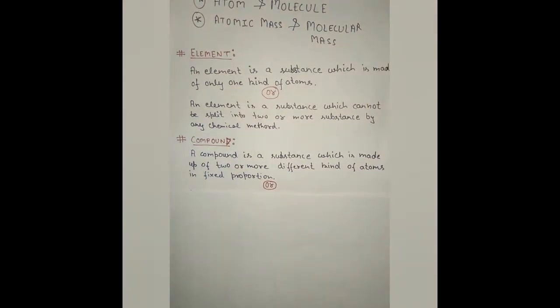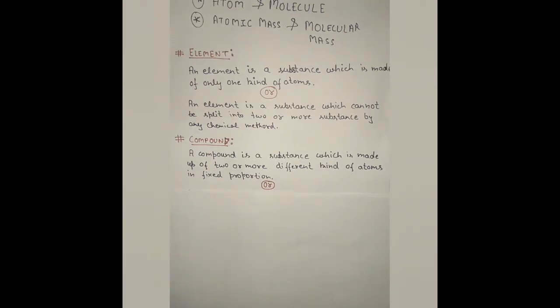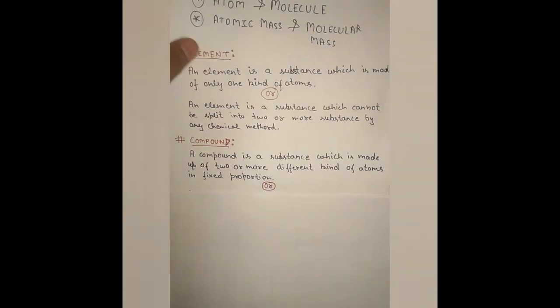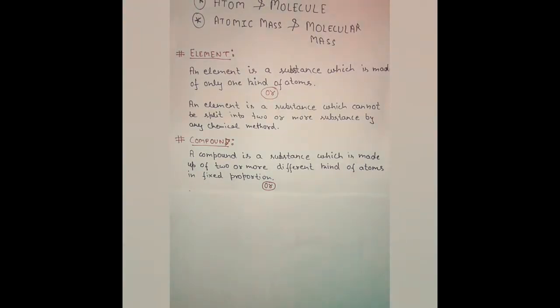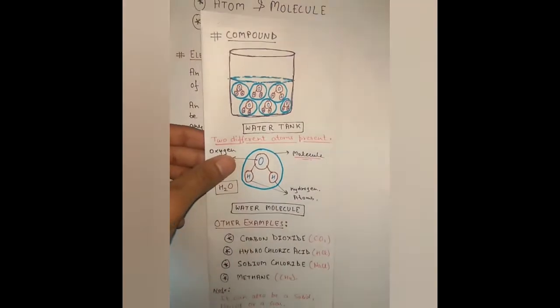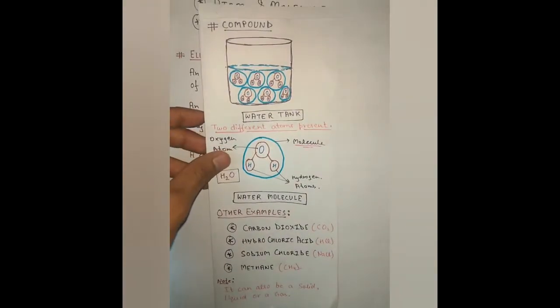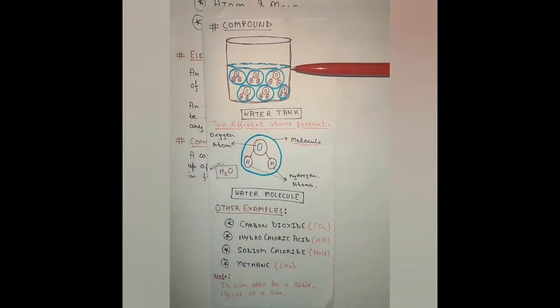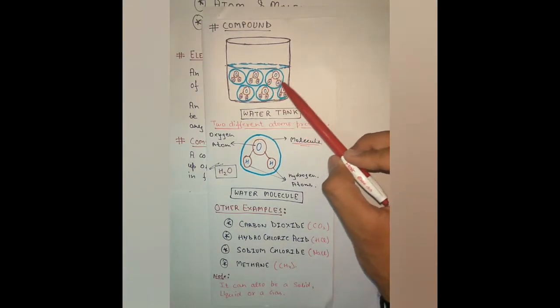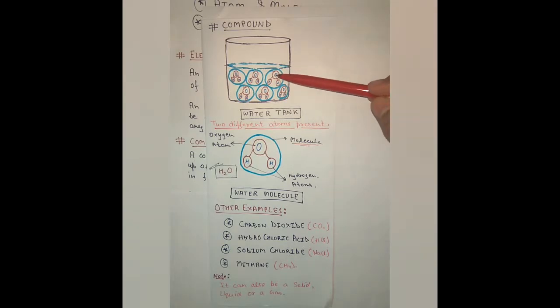A compound is a substance which is made up of two or more different kinds of atoms in a fixed proportion. What does it mean? Again, let's take an example. As you can see, there is a water tank in which water is present, and these are the water molecules, which consist of two different atoms, oxygen and hydrogen.